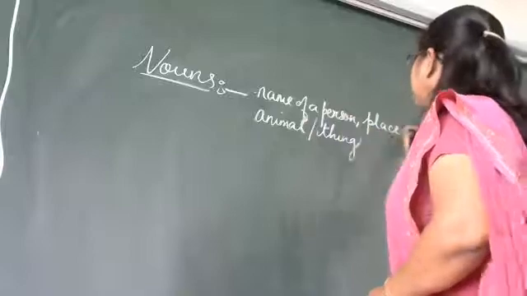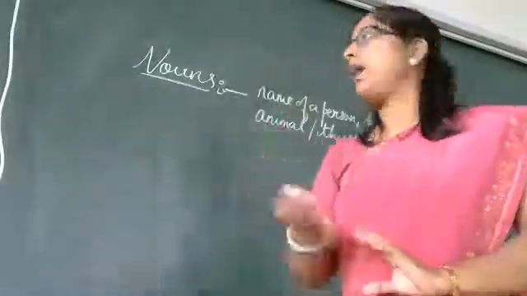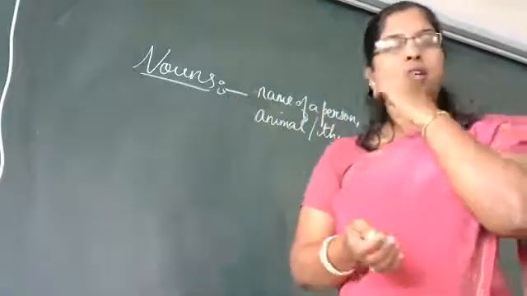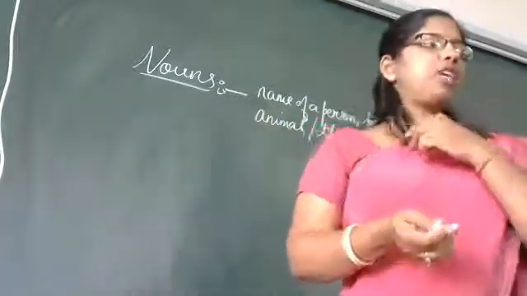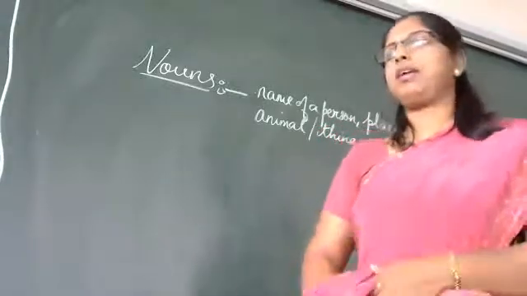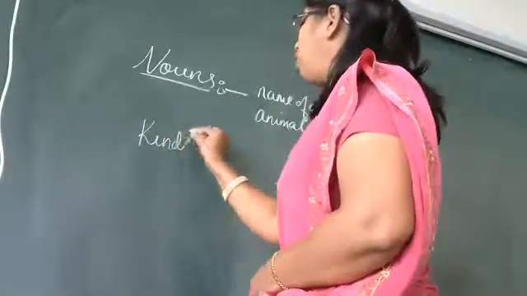Isn't it? So noun is a name of a person, place, animal, or a thing. This you have already learned in your lower class. Now, which are the kinds of nouns? Can anyone tell me the kinds of nouns?